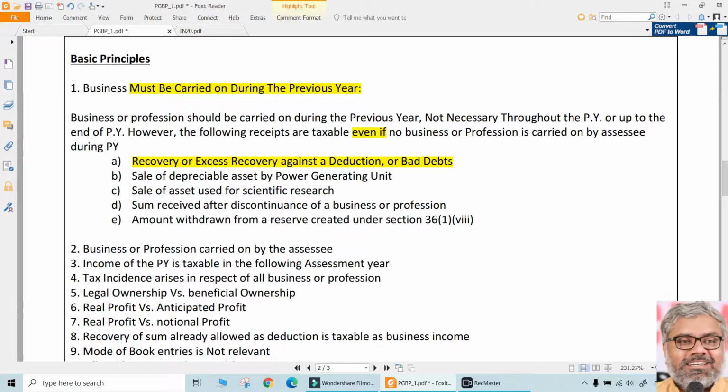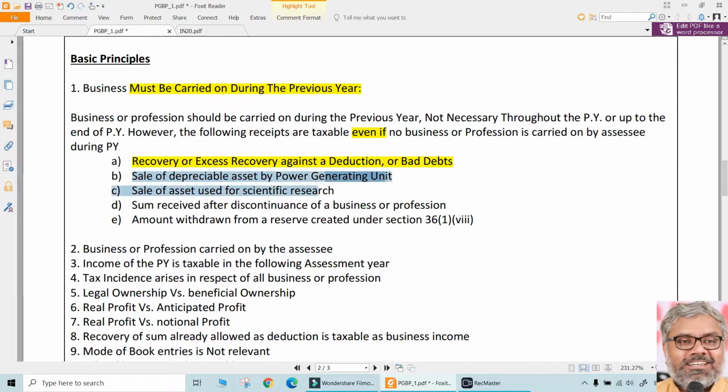Now the situation got reversed. That is the logic, not the provision. What is the provision? If a deduction was given earlier for bad debts or any other item, and there is a recovery or excess recovery against such deduction, then such recovery shall become taxable in the previous year, even though the business or profession is not carried on during the previous year. That is one of the special cases.